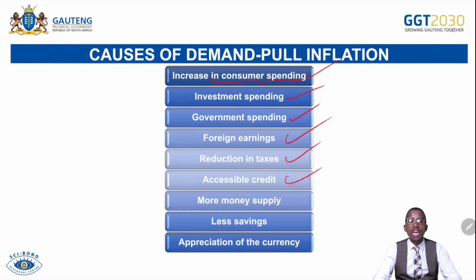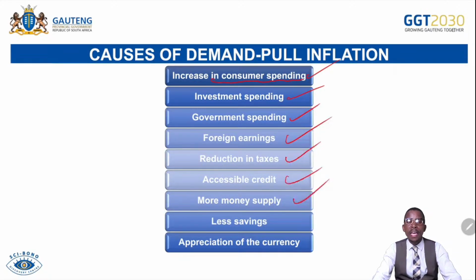Accessible credit. If the Reserve Bank intervenes by decreasing the repo rate, that will simply indicate that people are having more access to money flow in the economy. With more access to money supply, that simply tells you that people will be demanding more goods and services. For that reason, that can result in the demand increasing more than the supply and cause inflation.